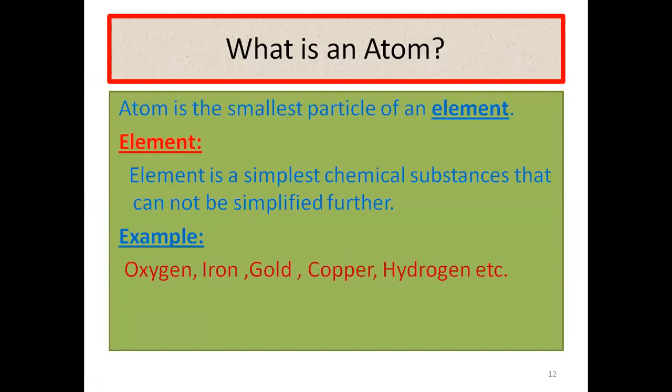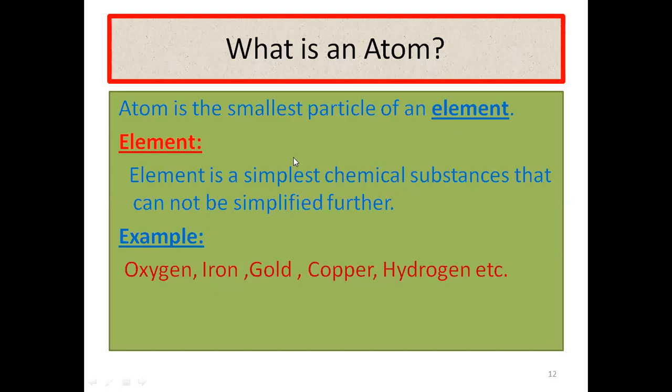Now, first of all, we define what is an atom. As John Dalton used the word atom, according to John Dalton, everything is made up of the smallest particle called an atom. So, by definition, an atom is the smallest particle of an element. Now, the question is, what is an element? An element is the simplest chemical substance that cannot be simplified further.